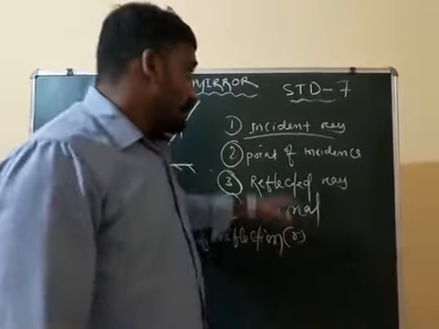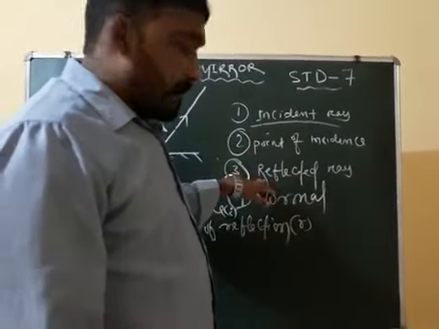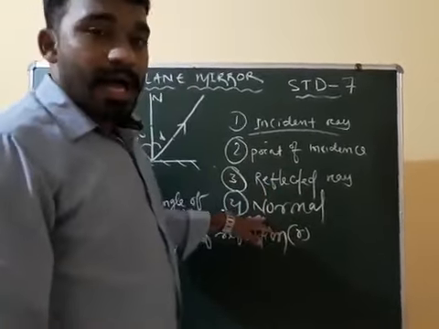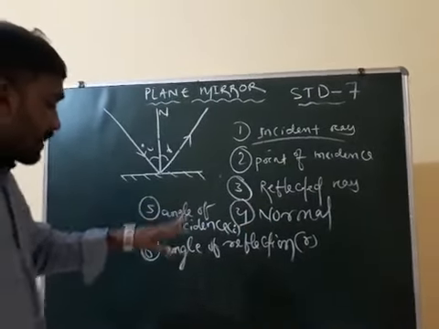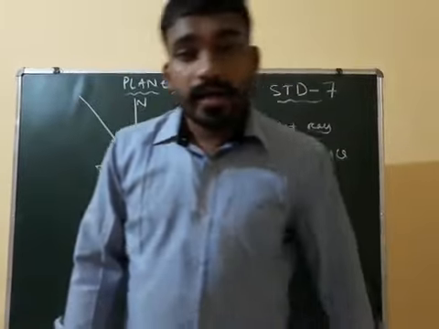Clear this much? Incident ray, point of incidence, reflected ray, normal, angle of incidence, angle of reflection.